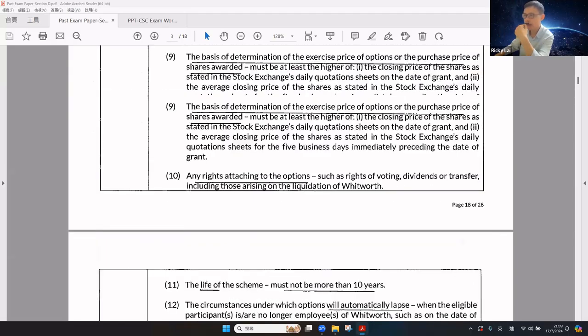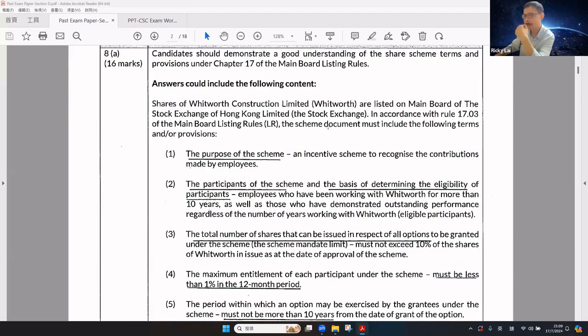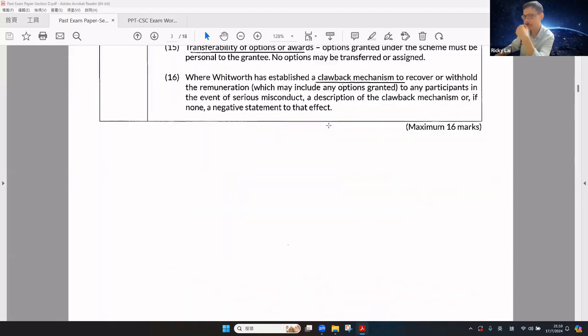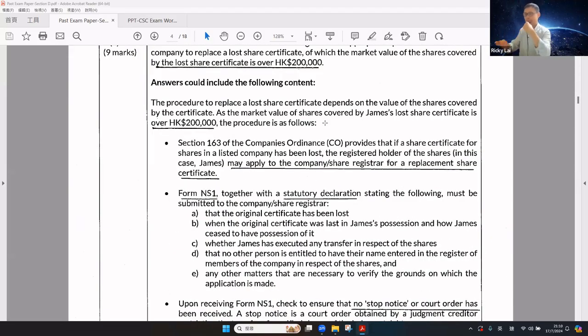Okay, so you must be familiar with all the terms which must be included in the share scheme. Now look at the Part B question. The procedure to replace a lost share certificate again depends on the value covered by the share certificate. Since the market value of the shares in the lost share certificate is more than $200,000, the procedure includes, according to the CO, Jing should apply to the company or share registrar for the replacement share certificate.